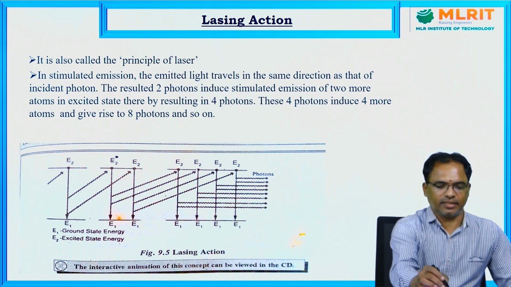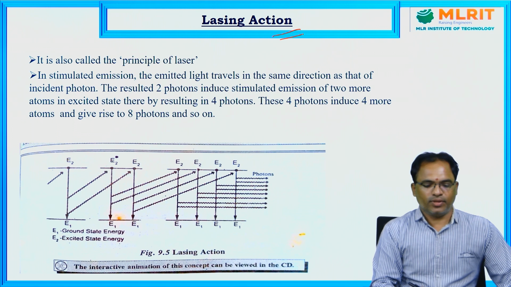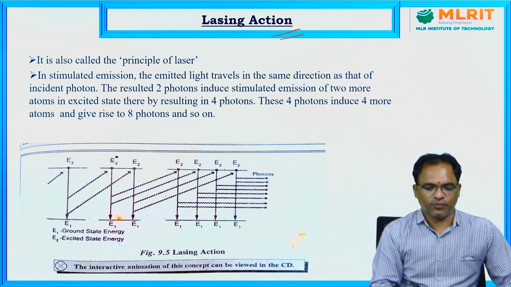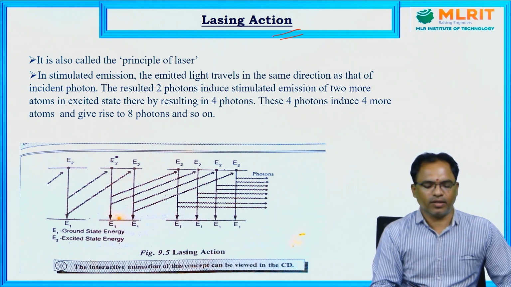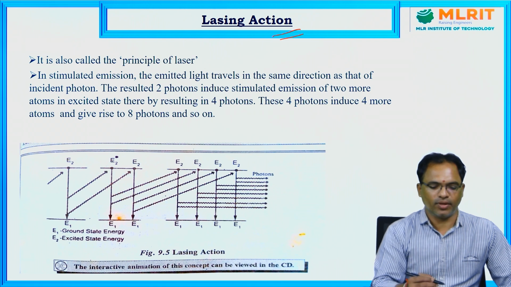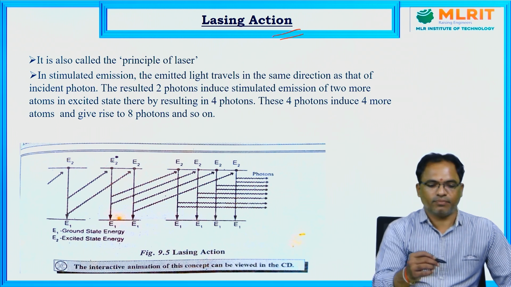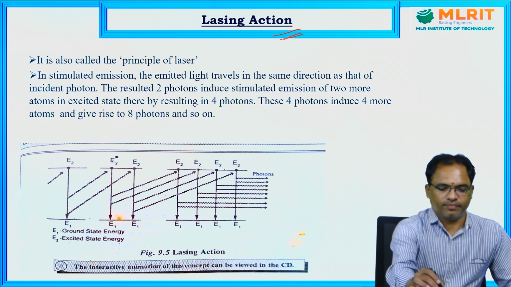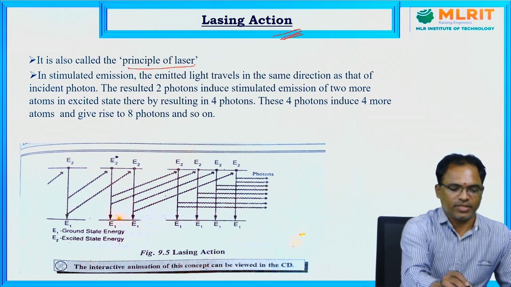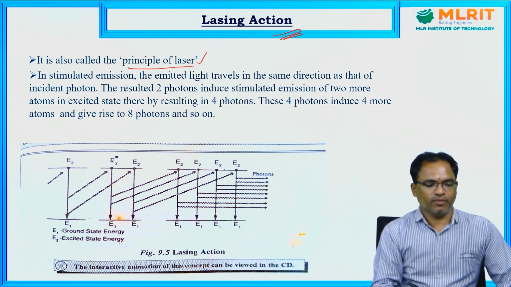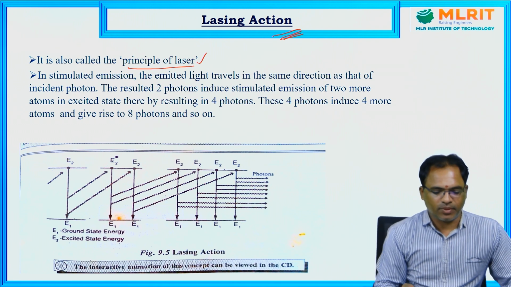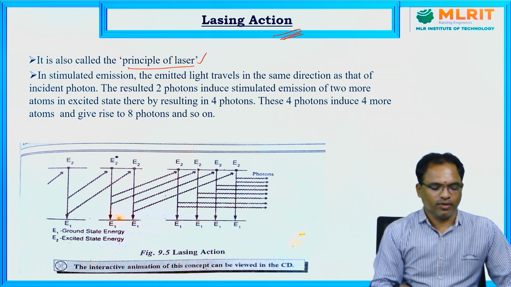Now, lasing action. So far, we discussed the process of stimulated emission, and we came to know that for each particle transfer from higher level to lower level, two photons will release. If that stimulated process repeats, that repeated stimulated process is called lasing action. Lasing action is also called the principle of a laser. We can understand that repeated stimulated process from the diagram given here.